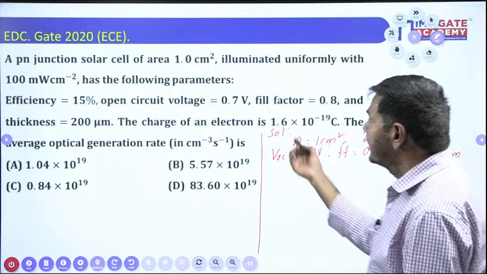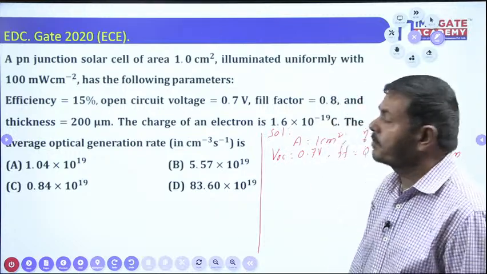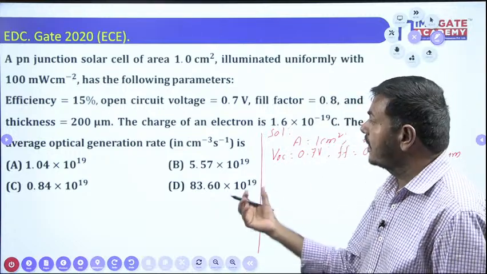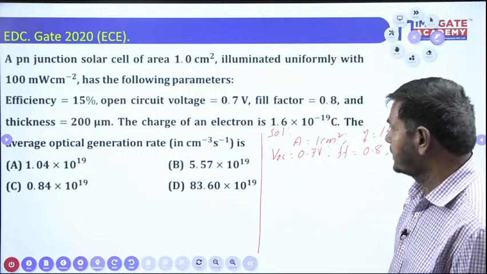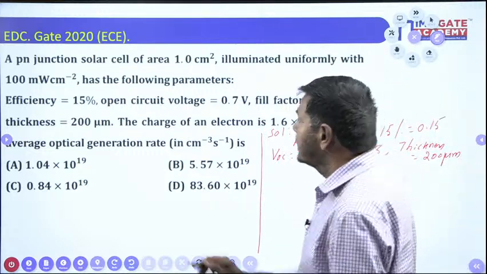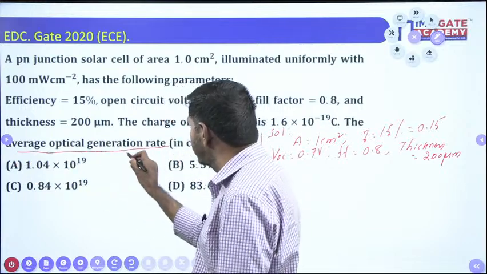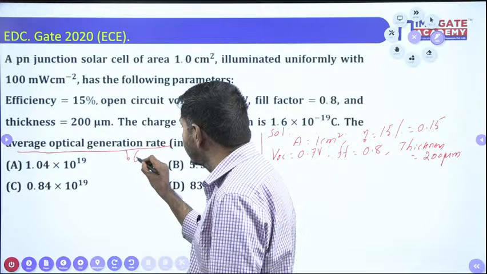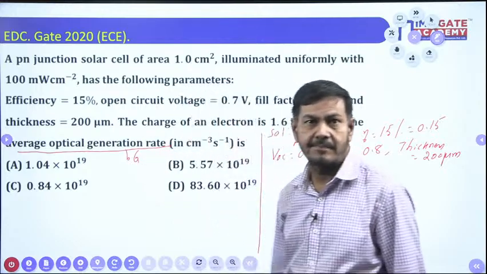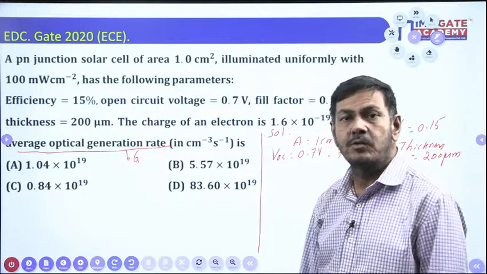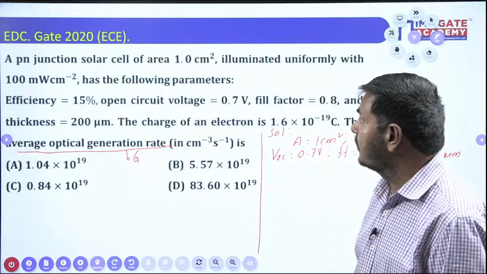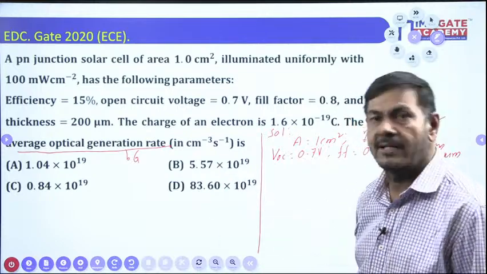The charge of the electron we know very well. It asks us to find the average optical generation rate, which I would like to denote by the symbol G. If you know the formula from the solar cell, you can easily calculate it. It's not a tough task.